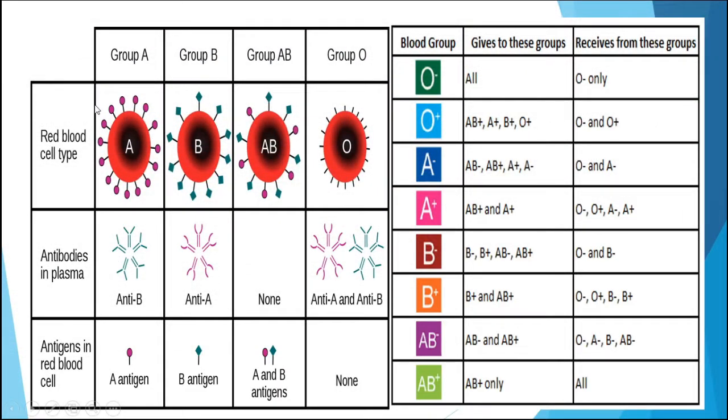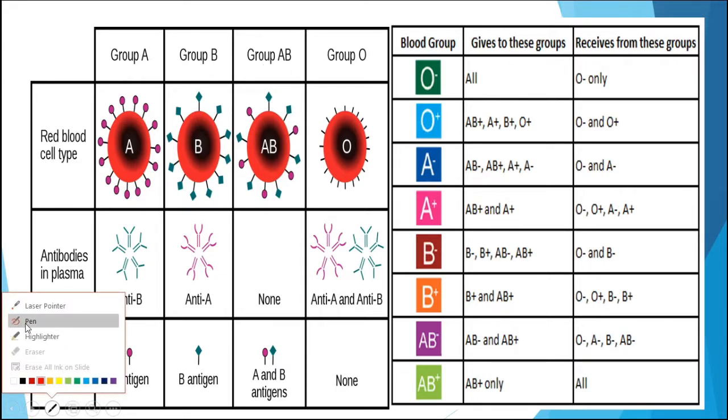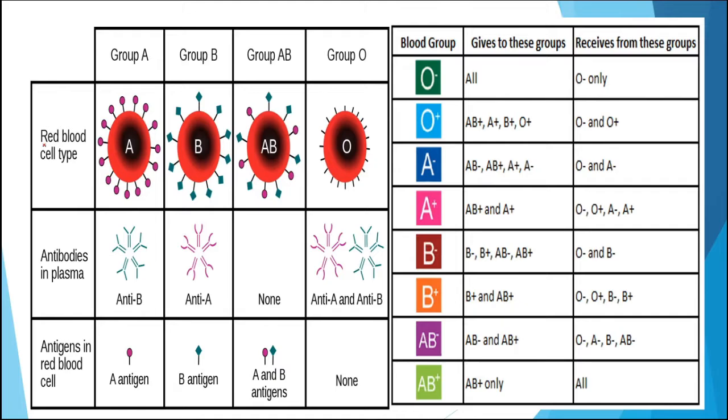There are different types of blood groups. Before 1928, people did not know that there are different types of blood according to the presence of different types of protein, that is antibody, antigen, etc. After the discovery of blood groups in 1928 by Landsteiner, people came to know that there are mainly four types of blood groups, that is group A, B, AB and O, which is controlled by three types of alleles in the gene, that is A, B and I.